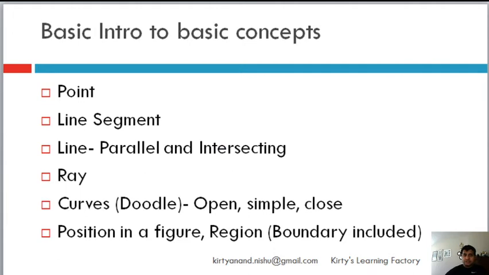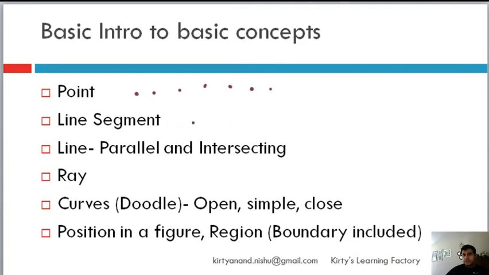So let's get into some basic concepts of geometry, from where geometry actually starts. Let's start with a point. This is a point. If I just put a dot anywhere, that becomes a point. As simple as that. You take your pen or your pencil and you make a dot. That is a point. There is no length, there is no breadth. It's the tiniest unit of geometry. Everything starts with a point.